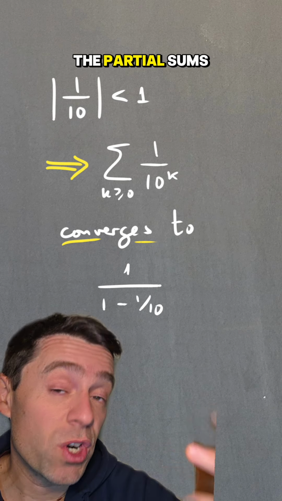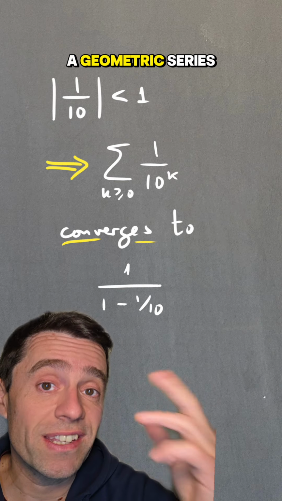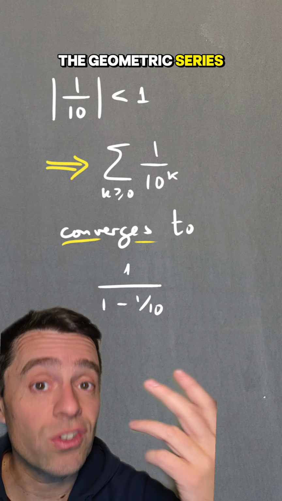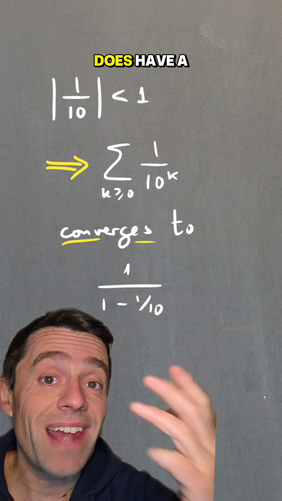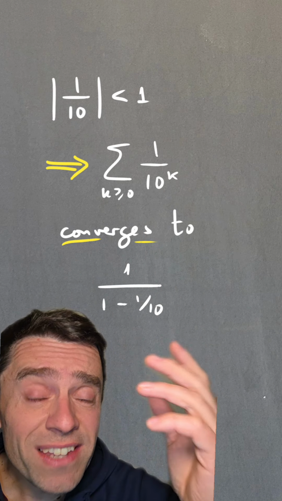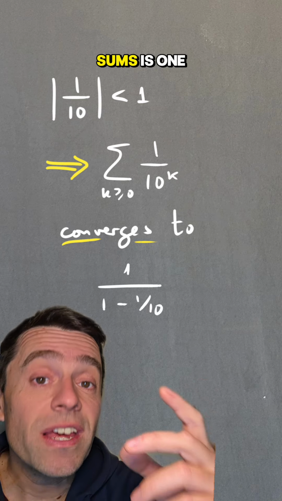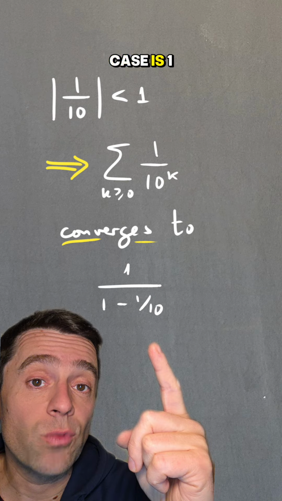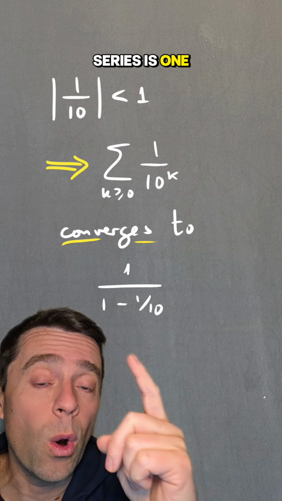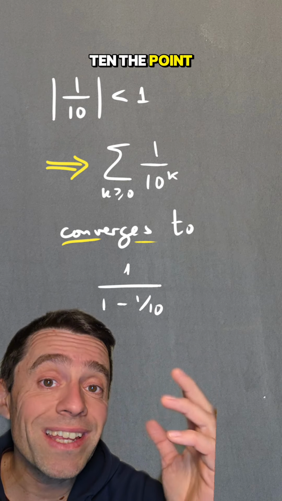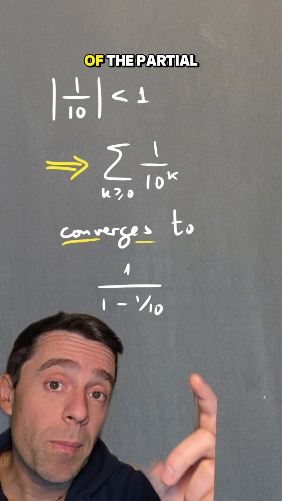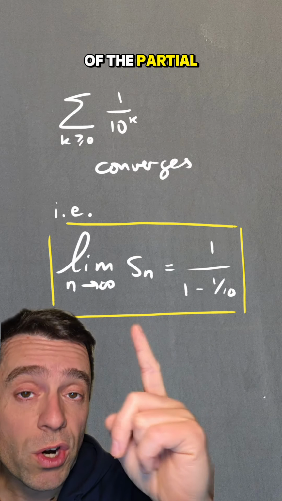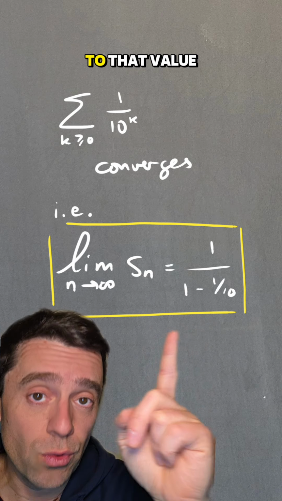Now, the limit of the partial sums converges because this is a geometric series, of ratio 1 over 10, which is less than 1, so the geometric series converges. So that series does have a sum, and the sum, the limit of the partial sums, is 1 over 1 minus r, where r is the ratio, which in this case is 1 over 10. So the sum of the infinite series is 1 over 1 minus 1 over 10. The point is that the series converges and the limit of the partial sums exists, and it's equal to that value.